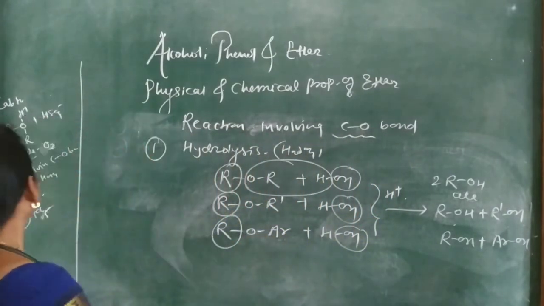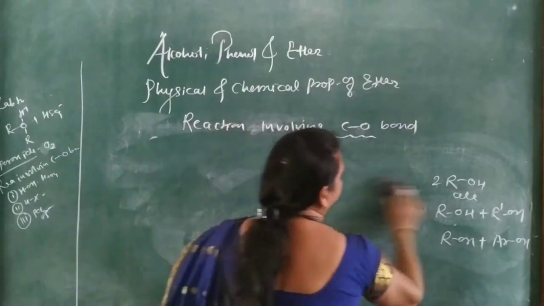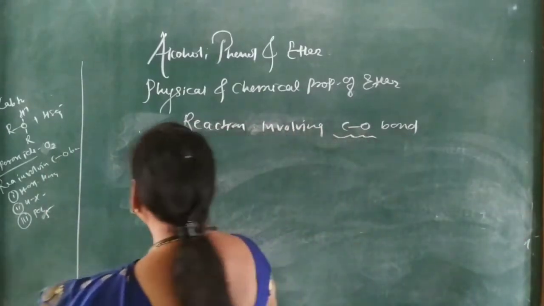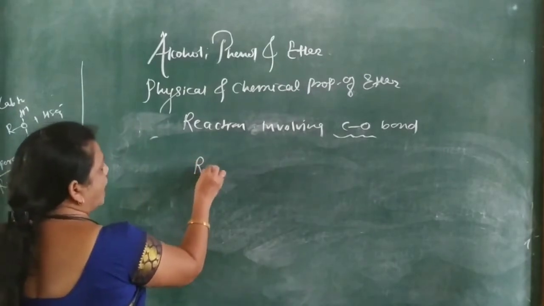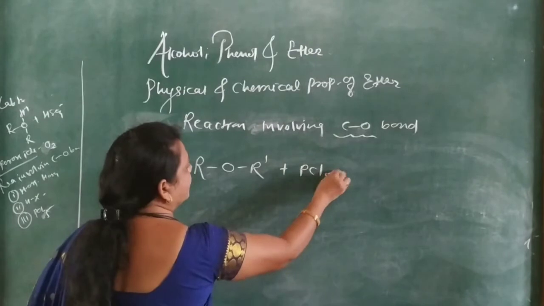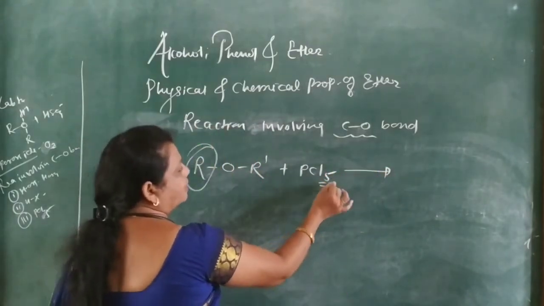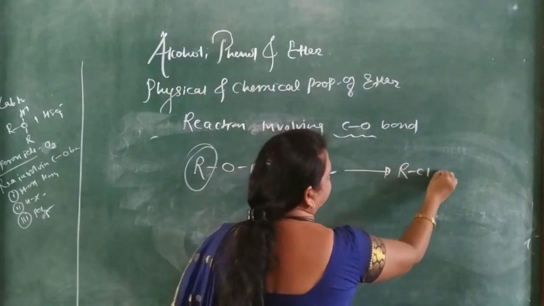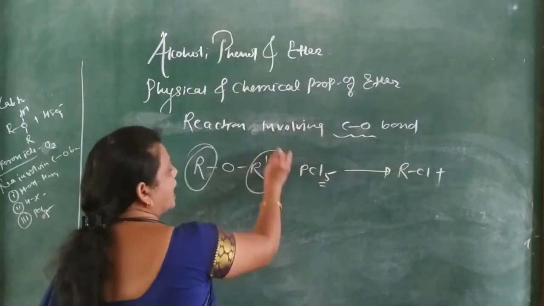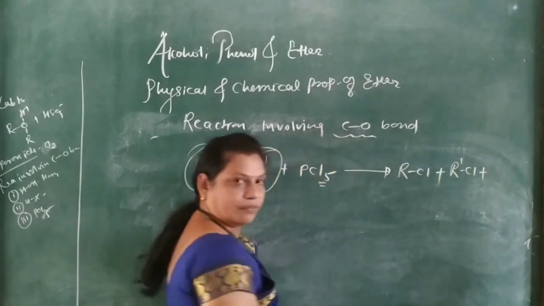Next one is the reaction with phosphorus pentachloride. Here ROR dash plus PCl5 gives R combined with Cl to form RCl, plus R dash combined with Cl to form R dash Cl.